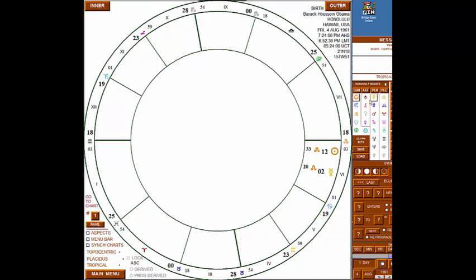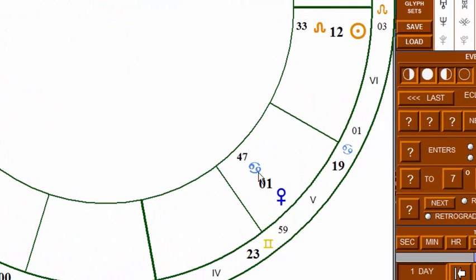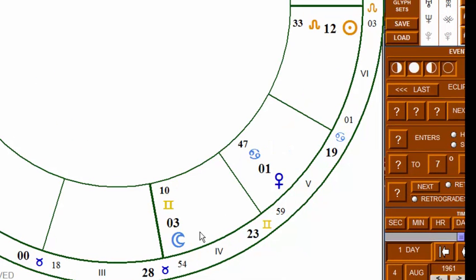Let's take the Moon out and Mercury out, and let's see where Venus is located. Venus is located in Cancer. The Moon rules Cancer. So the dispositor of Venus is the Moon, because the Moon rules Cancer. We know that the final dispositor of the Moon is the Sun. Remember? The Moon is in Gemini, which is ruled by Mercury. Mercury is in Leo, which is ruled by the Sun. So the final dispositor of Mercury, of Venus, and of the Moon is the Sun.